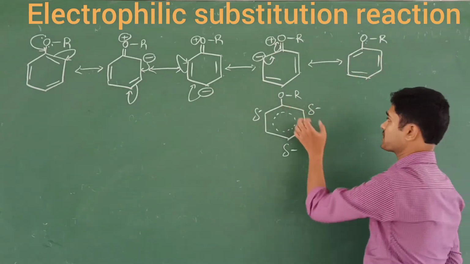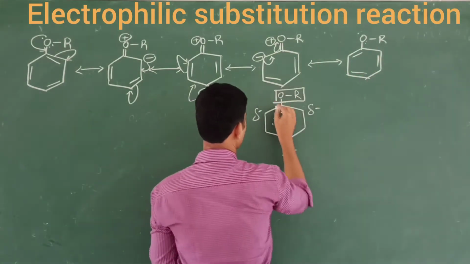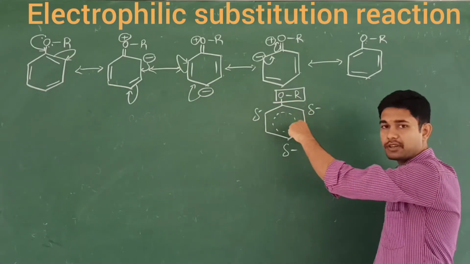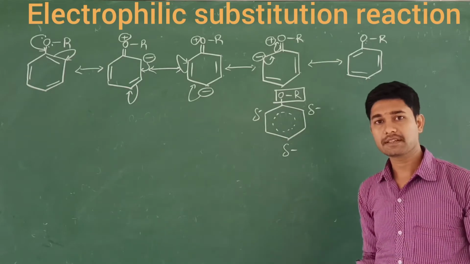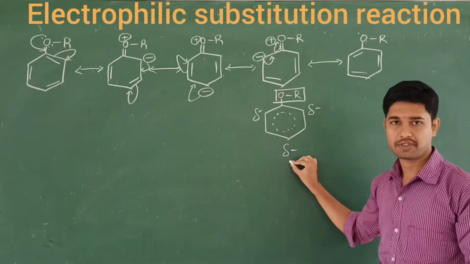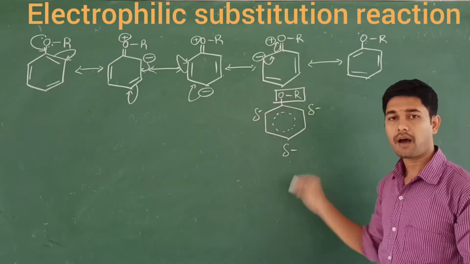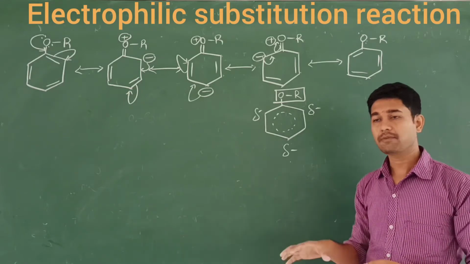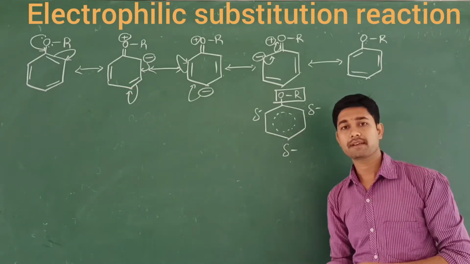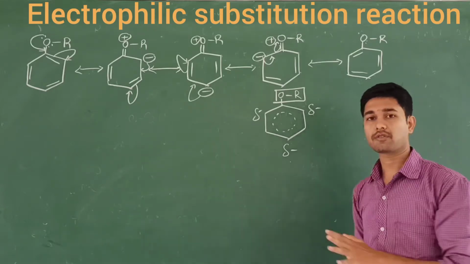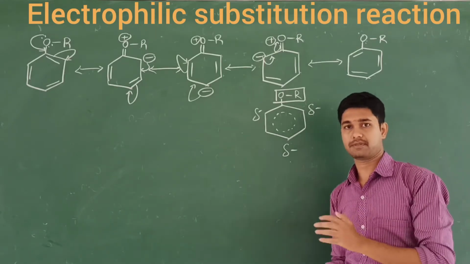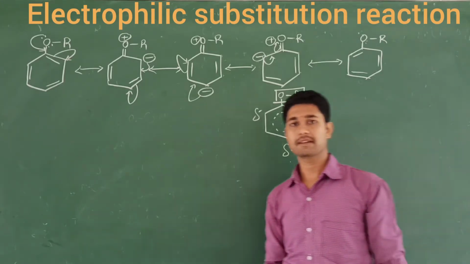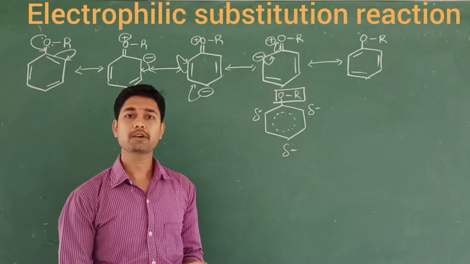What happens? The presence of this OR group attached to the benzene ring increases the electron density at the ortho position and para position. This is also an ortho position, and this also increases the reactivity of the benzene towards the electrophilic substitution reaction. Because of the electron density generated at the ortho and para positions, it is called an ortho para directing group.